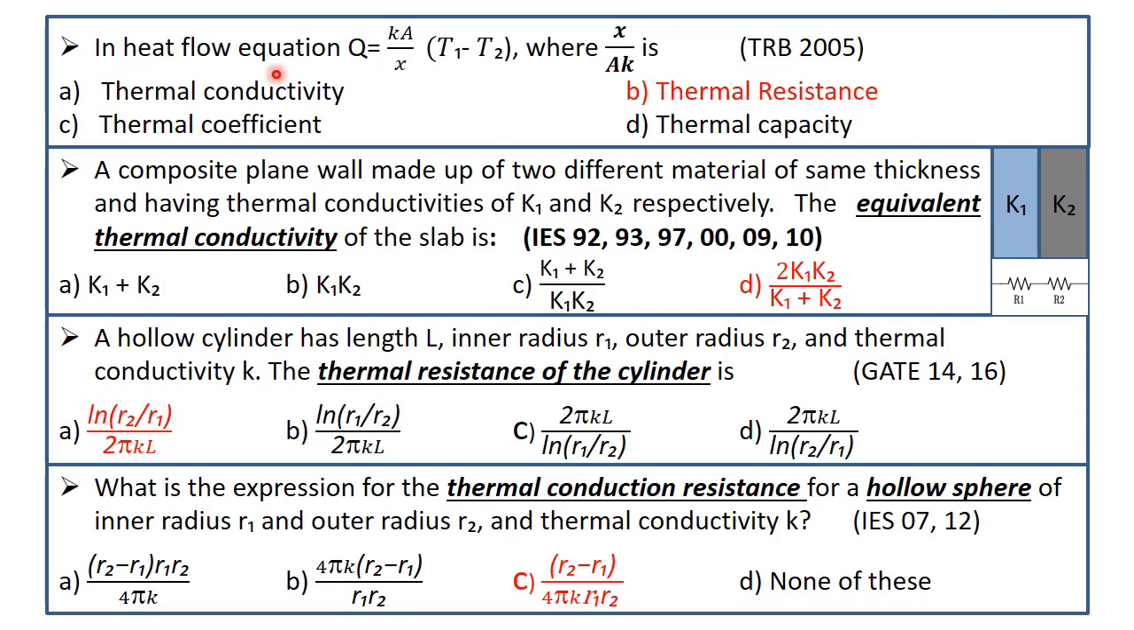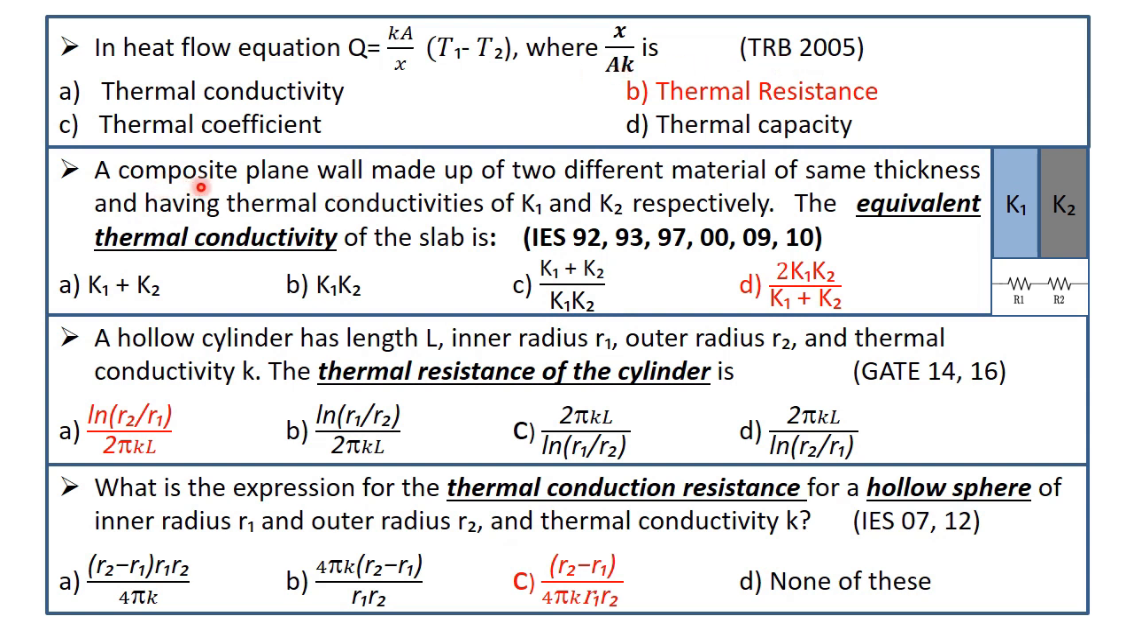In heat flow equation, Q is equal to KA divided by X into T1 minus T2, where X by AK is option A, thermal conductivity, B, thermal resistance, C, thermal coefficient, and D, thermal capacity. So we know that X by AK, that is L by AK, is called as conduction thermal resistance. So B is the correct answer. It is the thermal resistance. So it was asked in TRB 2005.